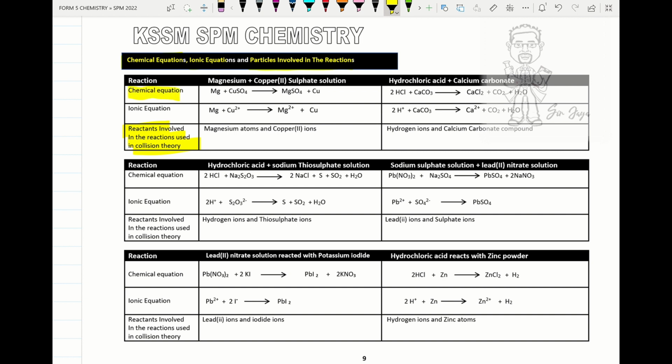Alright, so if we check the reaction between magnesium and copper 2 sulfate, the ionic equation will be magnesium atom and copper 2 ion, and produce magnesium ion and copper atom.